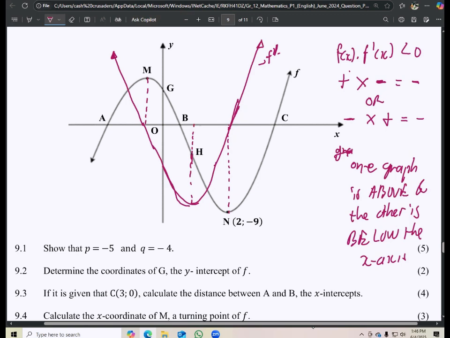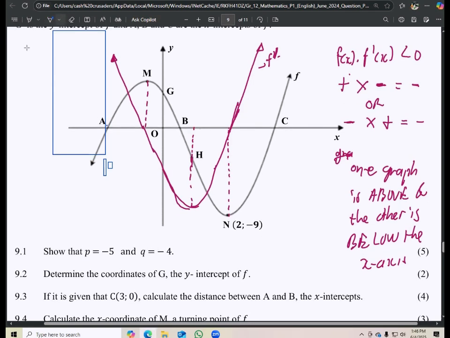One above and one below, we can see it right here. One above and one below happens right here at this point. So somewhere there. If we are to extend this one here, all the way like this, we can see that this will be below here and then this one will be above.